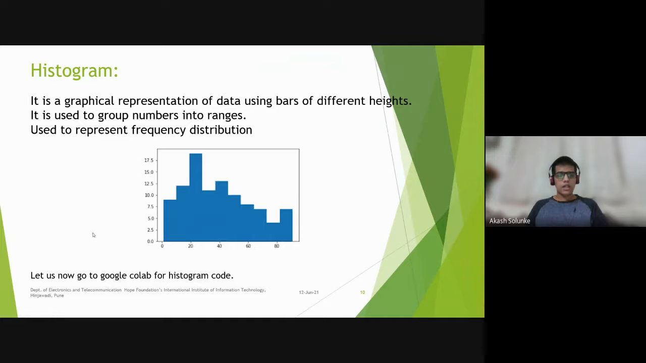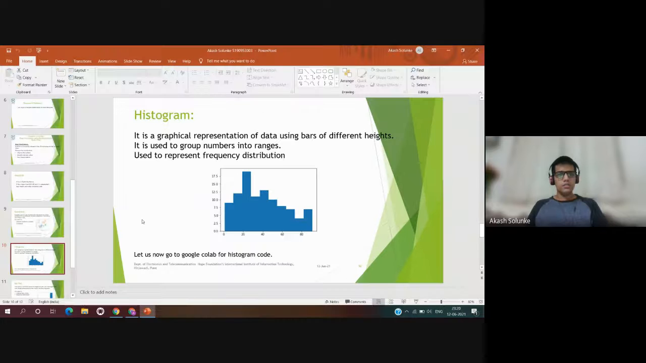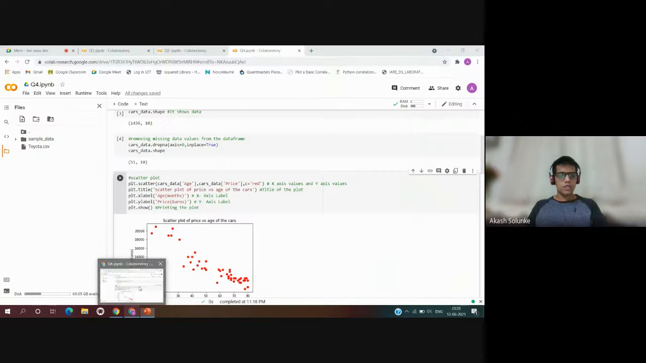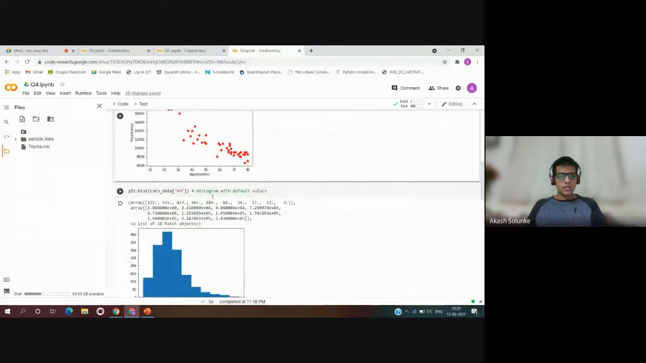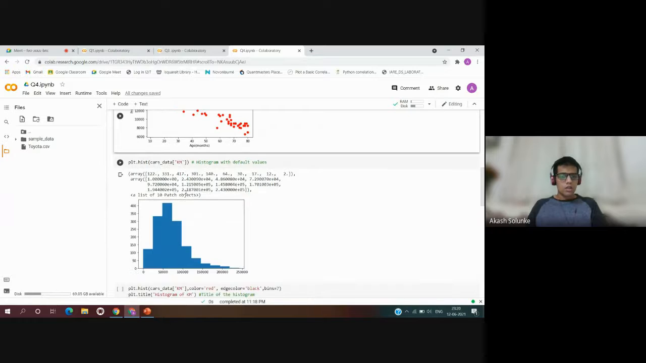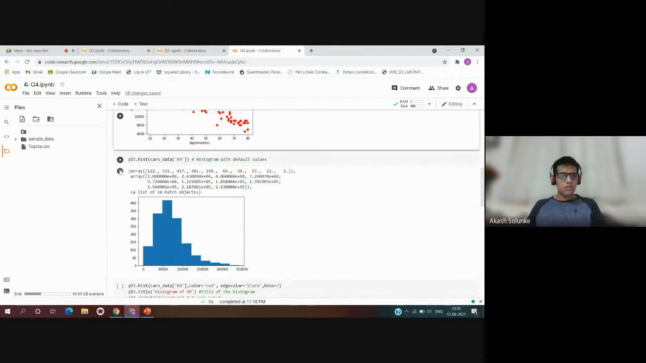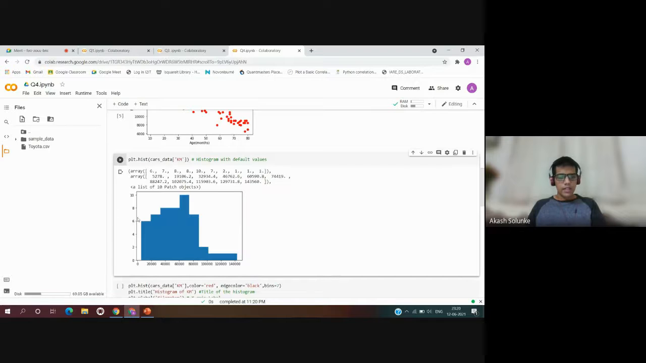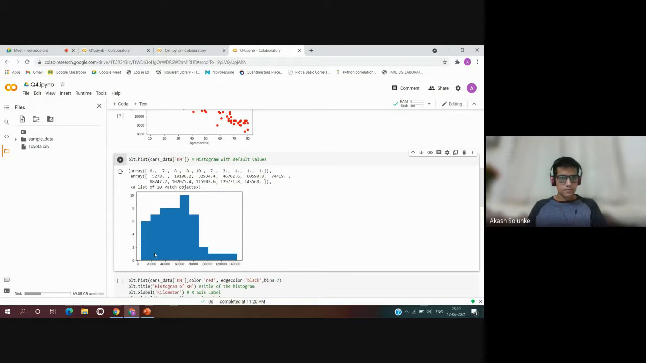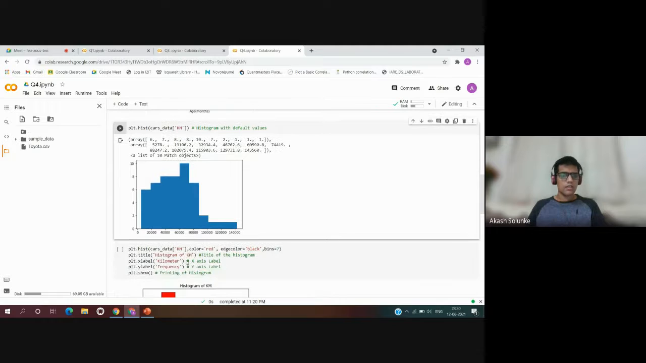Now again, I would like to go back to Google Colab for the explanation of the histogram code. So this is a basic default histogram code: plt.hist for histogram, cars_data kilometer, that is a histogram with default values. So when I run it, it will print a histogram of the kilometers the cars have driven. That is, about 10 cars have driven more than approximately 80,000 kilometers.